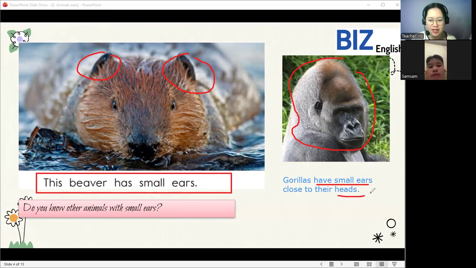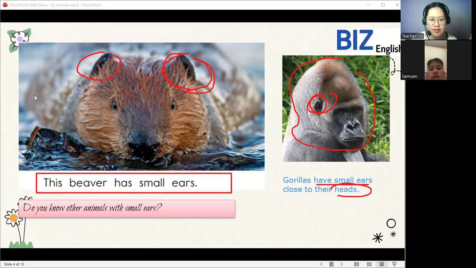Very good. Now let's read this word again. Let's say heads. Heads. Yes, very good. So this gorilla, like this beaver, has small ears. So this is another example of an animal with small ears.